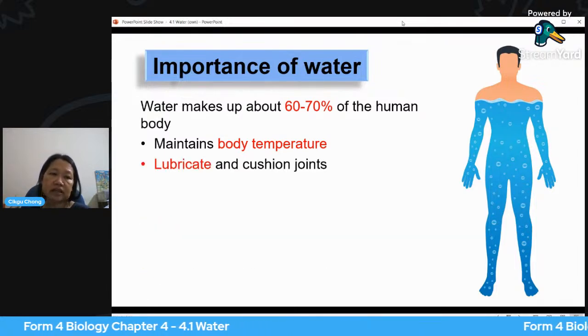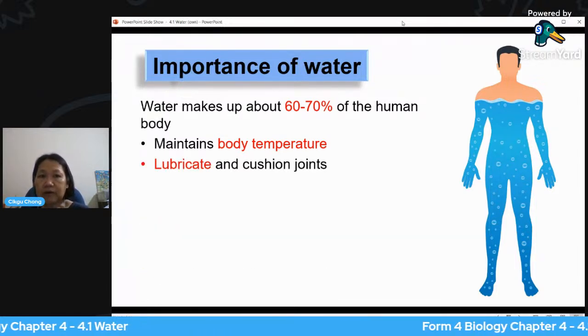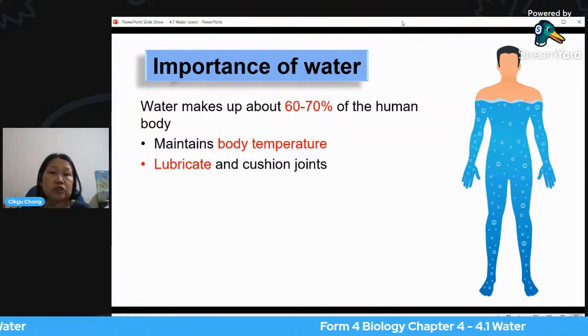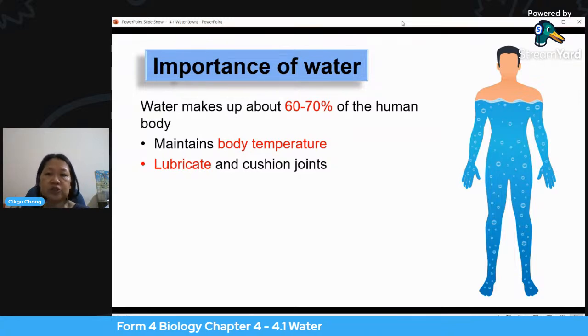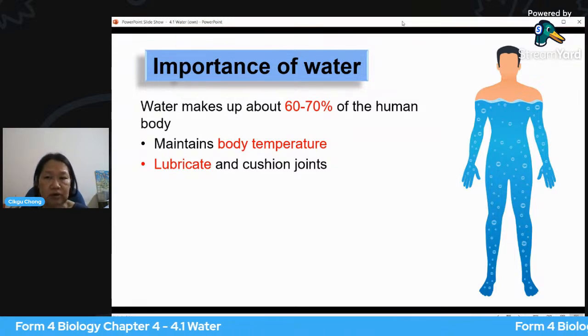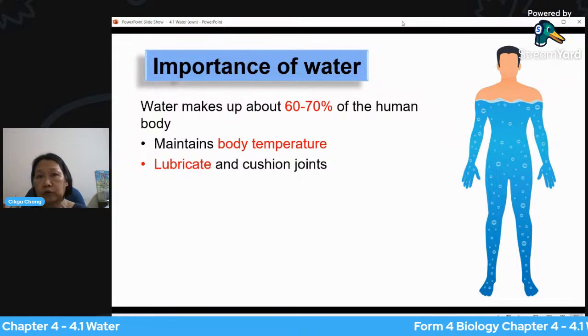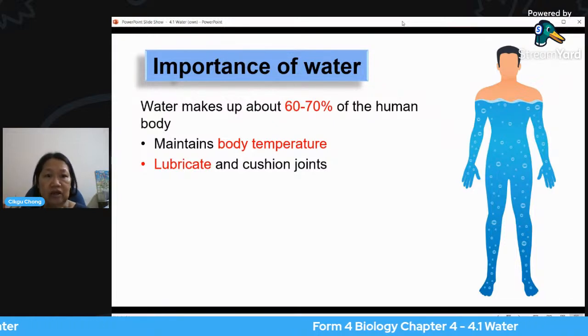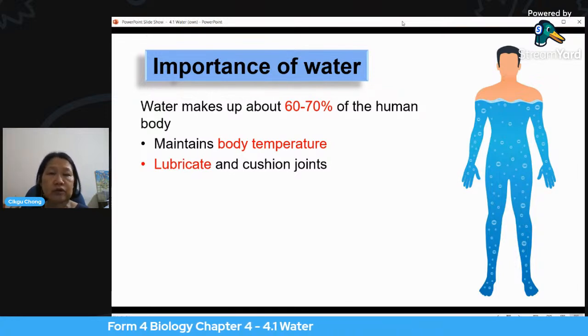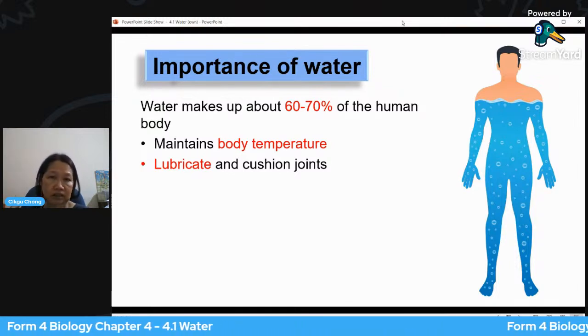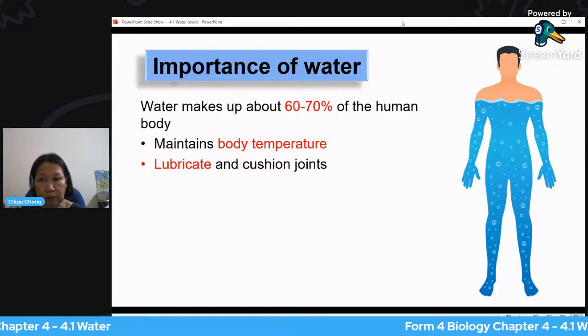It lubricates and cushions joints. Because of water, it lubricates, which means it makes it smoother. The function of our joints is to provide movement. The meeting point of bones and bones is called the joint. So it has to be lubricated so that the movement will not be painful. It will be easy to move the parts of the body or the parts of the bone.